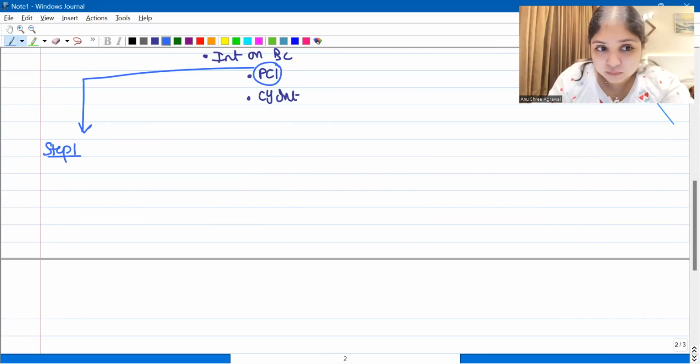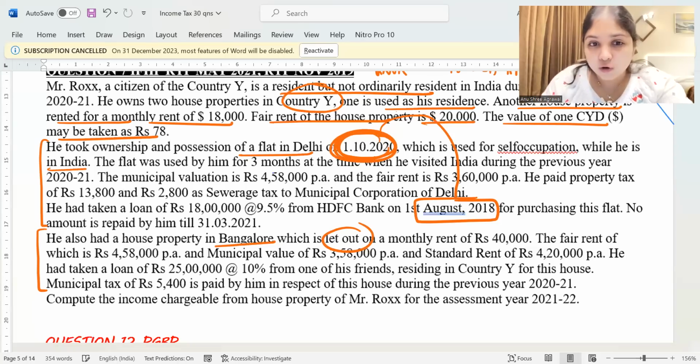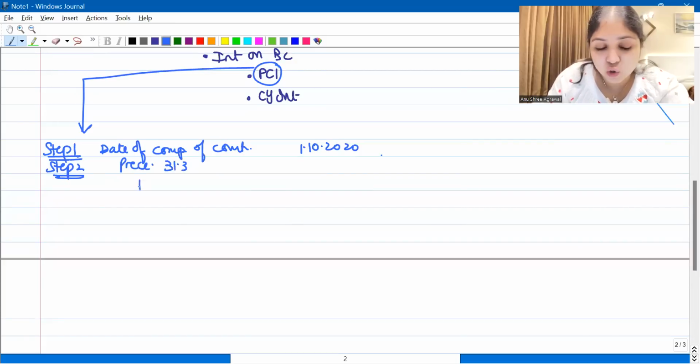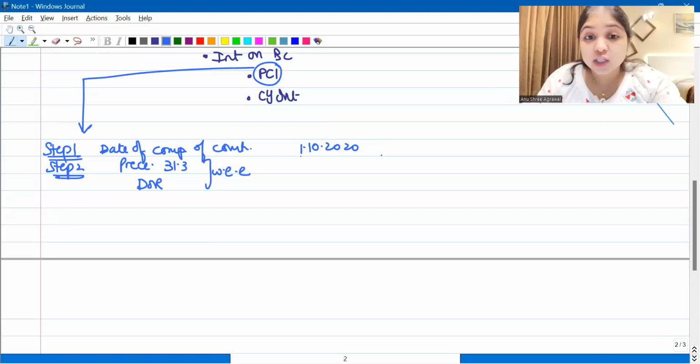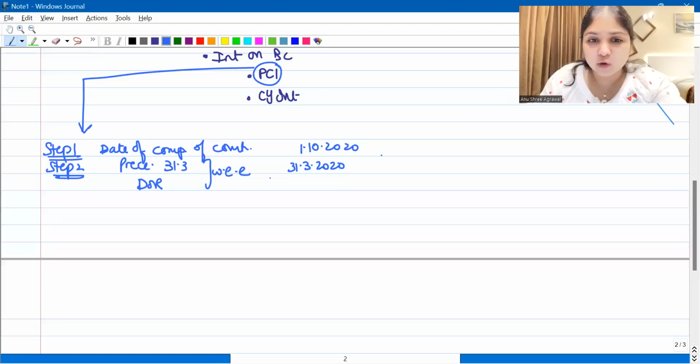What is your first step? Your first step will be the date of completion of construction. When did the construction get completed? Here, when did my assessee get the property? On 1st October 2020. This is my first step. The second step will be the preceding 31st March or the date of repayment of loan, whichever is earlier. So what's the preceding 31st March here? 31st March 2020. The question does not even talk about repayment. The question says no amount is repaid till 31st March 2021. So the date of repayment we don't even have, and I'll only consider the preceding 31st March.